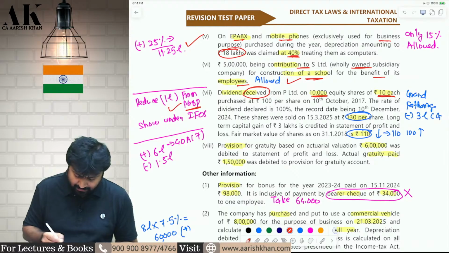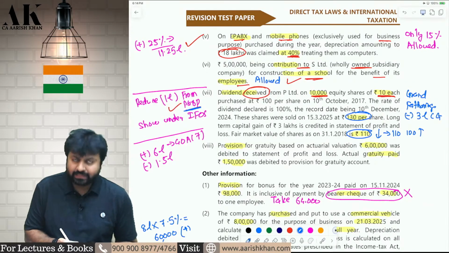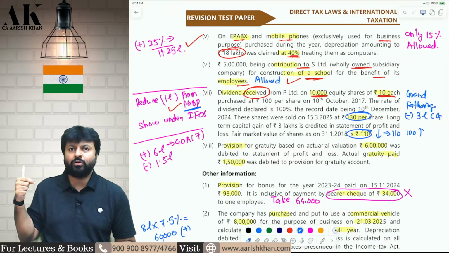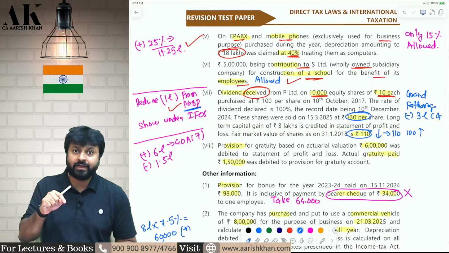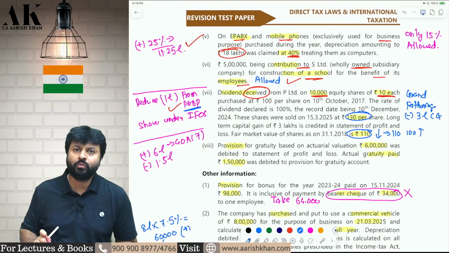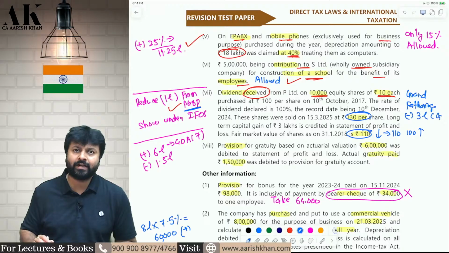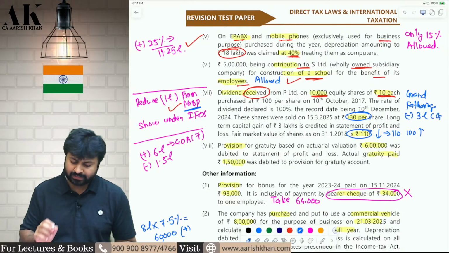See, while computing PGBP income, you will reduce 1 lakh. But while going to IFOS, gross it up and then write a note that because it is received net of TDS, therefore I am grossing it up to 100%, and dividing that by 90%, since 10% TDS is deductible on dividend income. I hope it is clear to all of you.